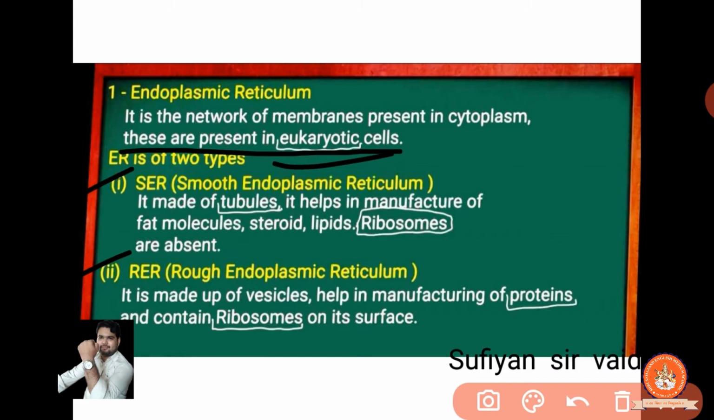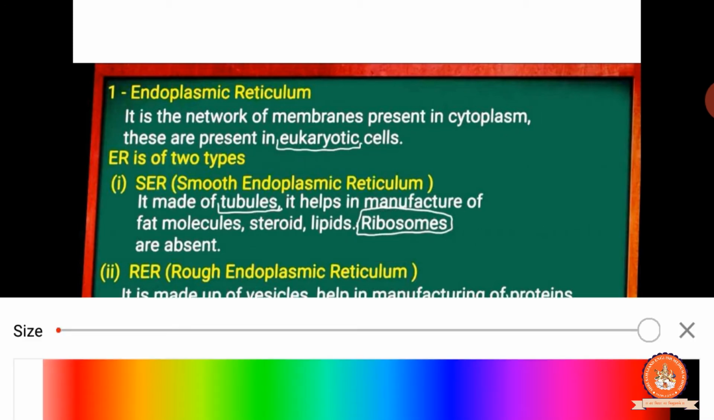So what is smooth? It is made up of tubules. Clear? Means a small type of balls. It helps in the manufacture of fats. What do they help in manufacturing? Fat molecules, steroids, lipids. Ribosomes are absent. Clear? There is an absence of ribosomes.